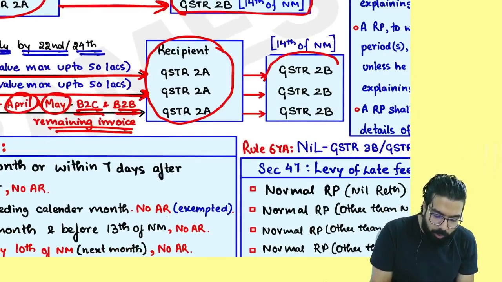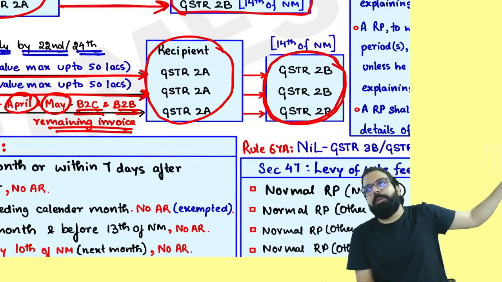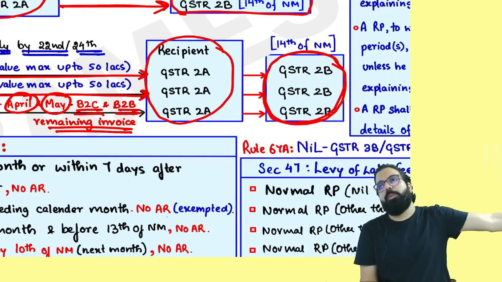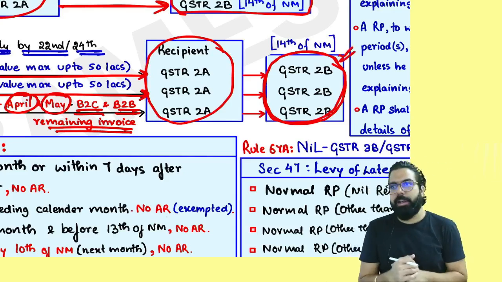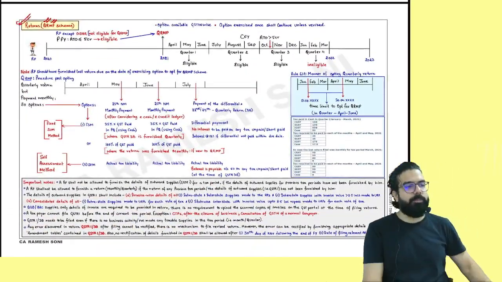From GSTR 2A, what gets created is GSTR 2B. How will it take the credit? On the basis of GSTR 2A or 2B? 2B. Are we all clear till here? I have gone ahead in detail. Also, I have written the QRMP scheme. Please come to the next page, everyone.